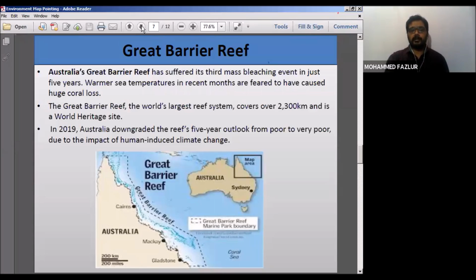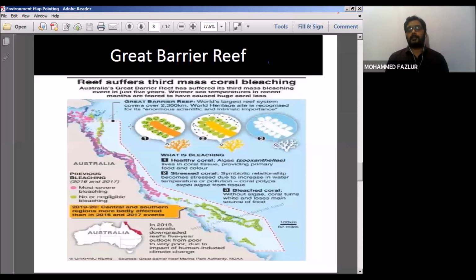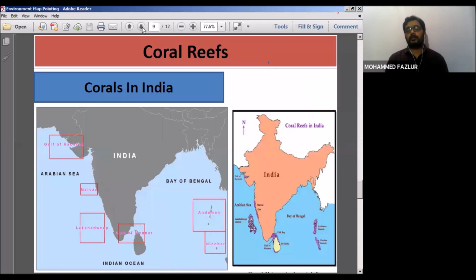Now, the very important factor here is bleaching. What do you mean by bleaching? If the corals are very healthy, they are slightly purple in color. If the corals start bleaching, they lose their color and become completely white. That means they have lost their life, and it will take a long period of time to recover. So this is known as coral bleaching, which is happening for the third time in Australia.